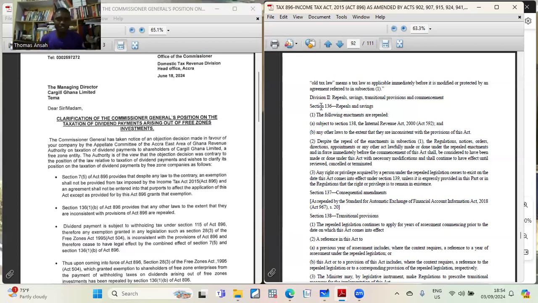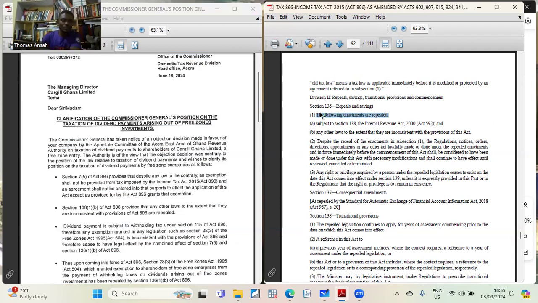So what is it trying to mean? If we are talking about income tax, if the Free Zone Act gives an exemption, and Act 896 is not giving that exemption, there is inconsistency. And so when it comes to that, any other law, including the Free Zone Act 504, to the extent that it is inconsistent with Act 896, has been repealed. So that is what it is trying to say.